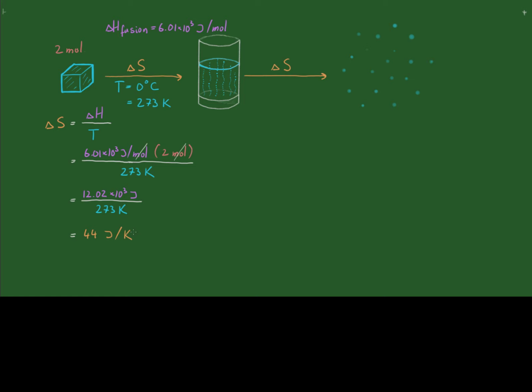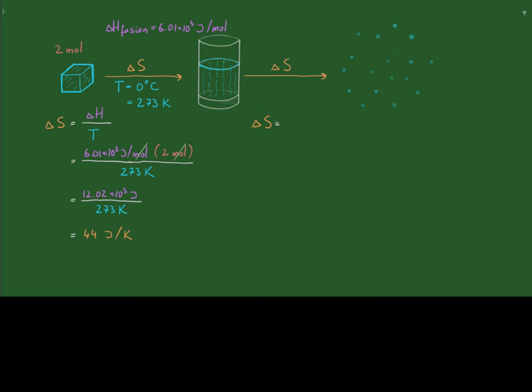Hold on, that doesn't sound right to me. Let me just check that. Oh no, it's all good. Okay, let's move on. So now we're going to calculate the entropy related to conversion of liquid water into gaseous water. So we're using the same equation.